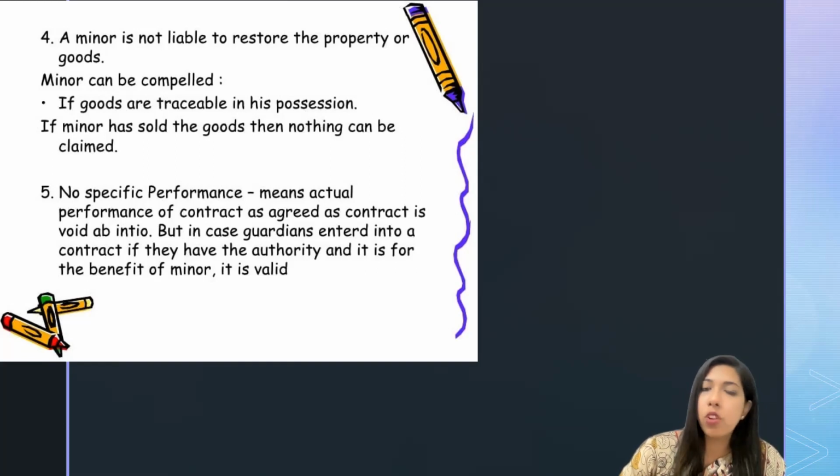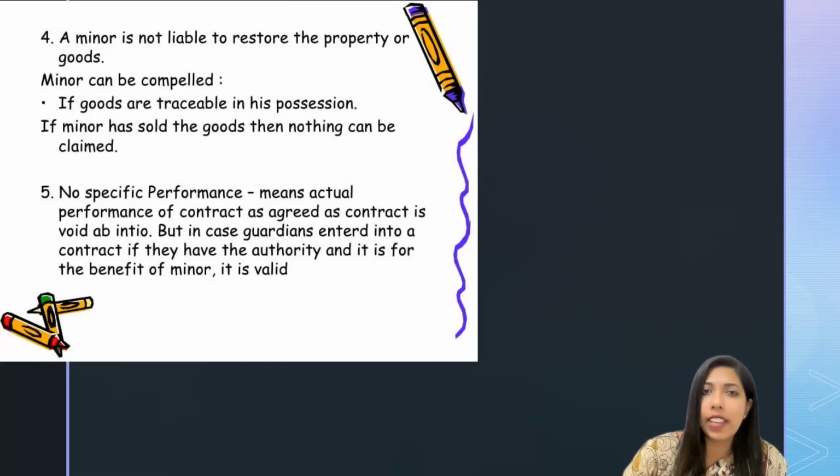The next point is no specific performance. You know that specific performance is a remedy by which we can plead to specifically perform the particular contract based on the particular agreement. But no specific performance is applicable in case of a minor, which means that actual performance of a contract as agreed by the parties under the contract is void ab initio.